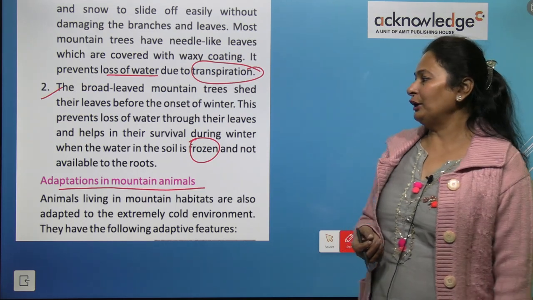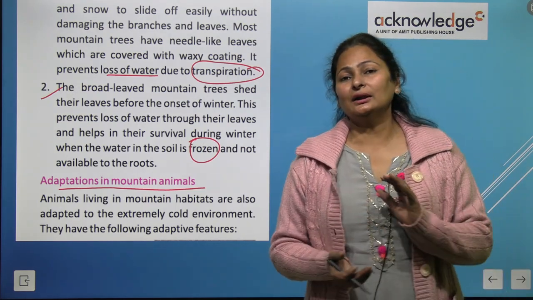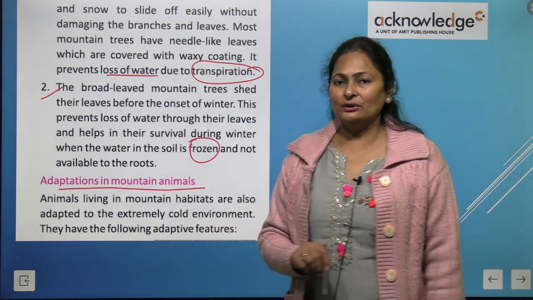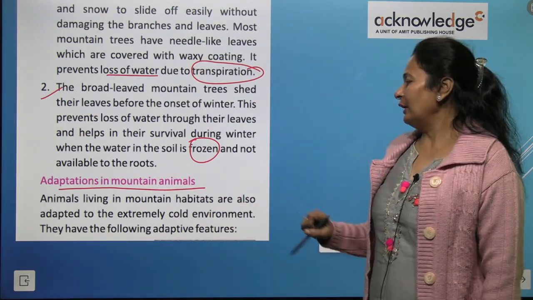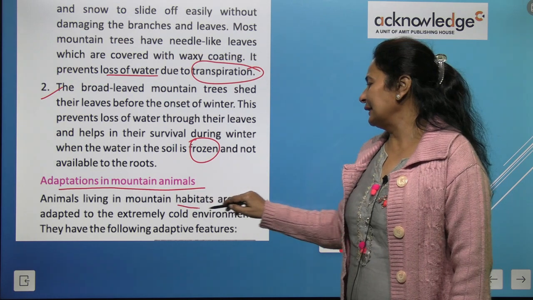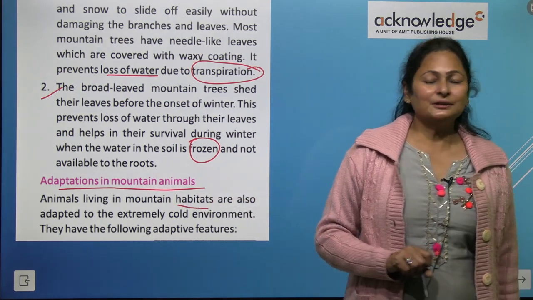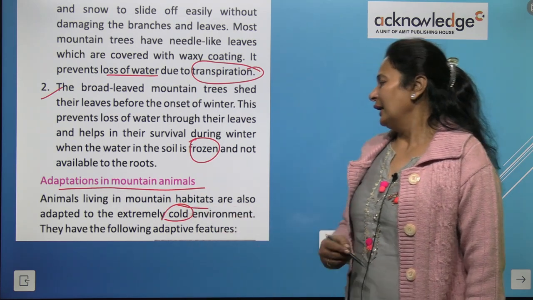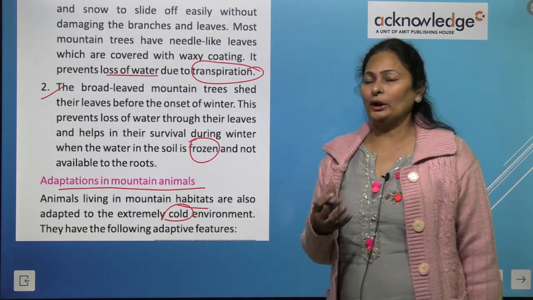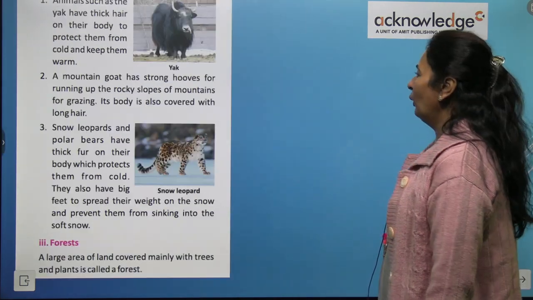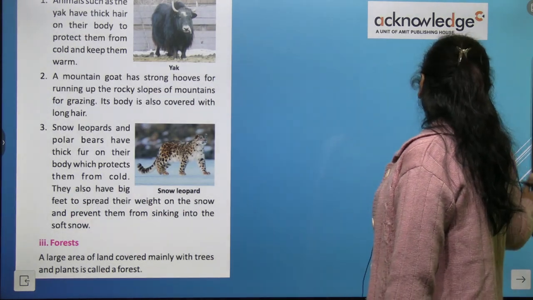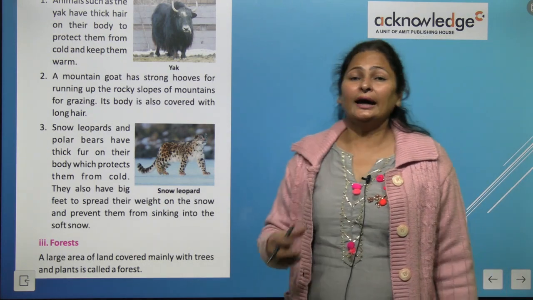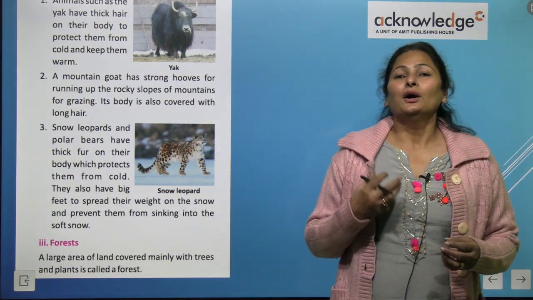Excellent. So now moving to the adaptation in animals in the mountainous region. Animals living in the mountain habitat are also adapted to the extremely cold environment. Let's see what features they have. Animals such as yaks have thick hair on their body.